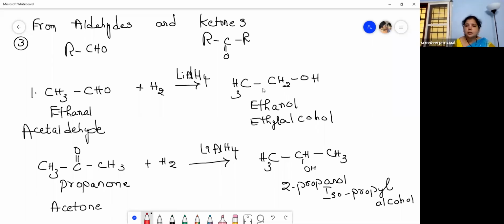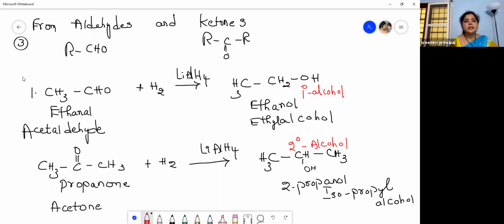In the beginning, we have classified this. This is a primary alcohol. And this is a secondary alcohol, because the carbon which is bonded with the OH group is linked with two alkyl groups, CH3, CH3. Here, the carbon which is bonded with the OH group is bonded with one alkyl group. So we call this primary and we call this secondary.